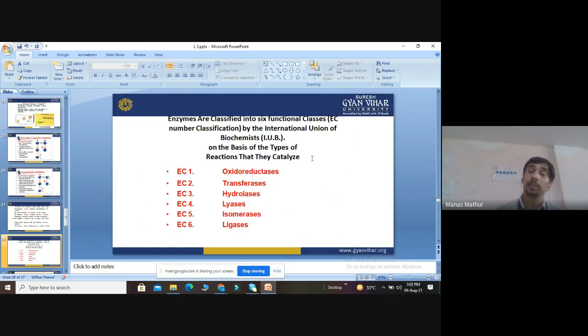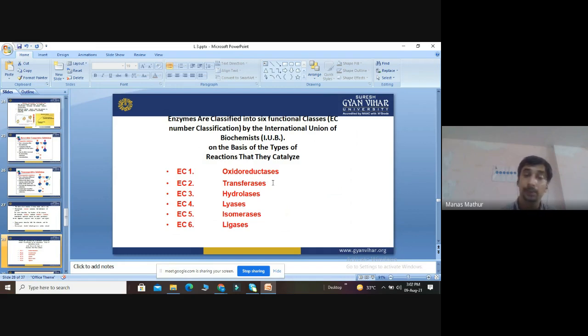Then International Biochemical Committee. Enzymes are classified into 6 functional classes by the International Union of Biochemists, that is IUB. They have shown that enzymes can be categorized only into these 6 classes. There are no other classes besides these 6. Like EC1, it is called oxidoreductase. It will do both oxidation as well as reduction. EC stands for Enzyme Classification.